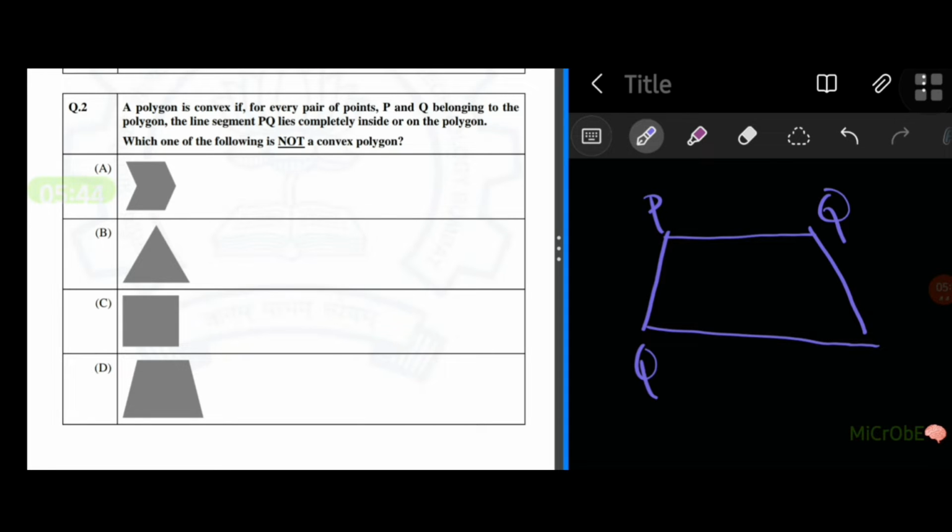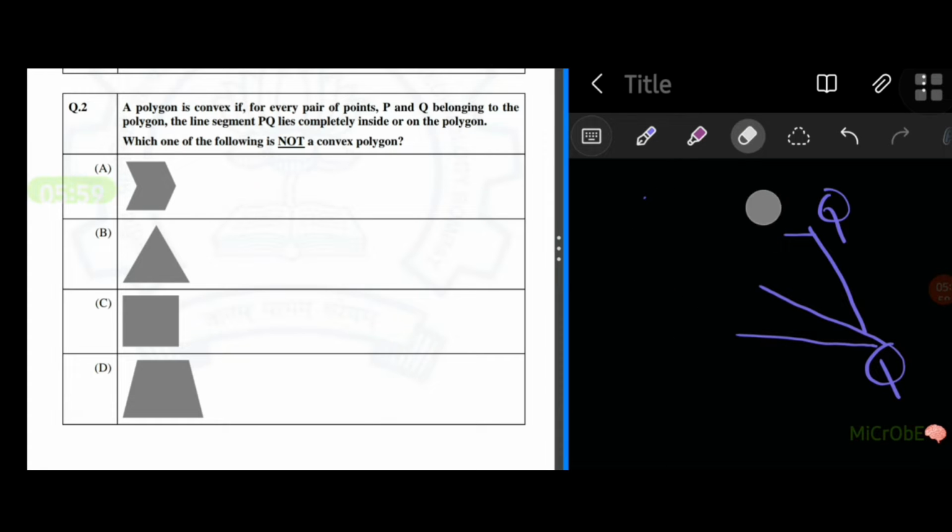So we can take P here, Q here. So PQ can lie on any of the surface. Okay, and if we take the opposite points to be PQ, it's lying inside, so it's following the condition given in the question. Let's see about the option A.